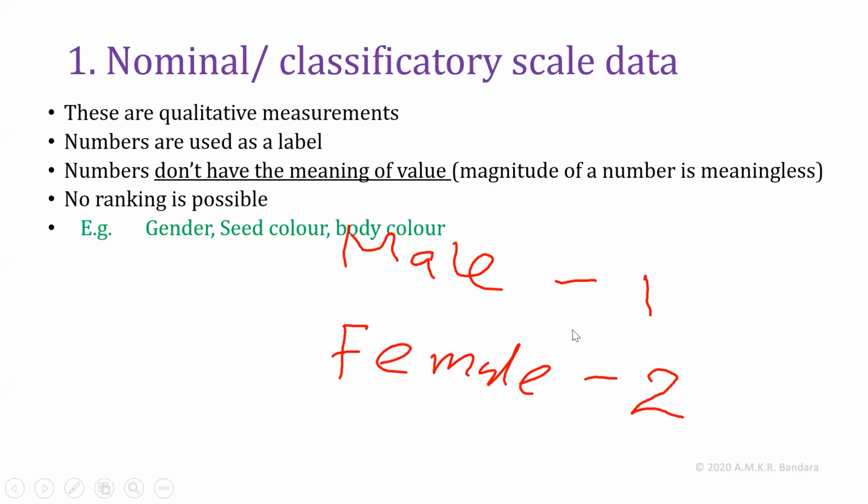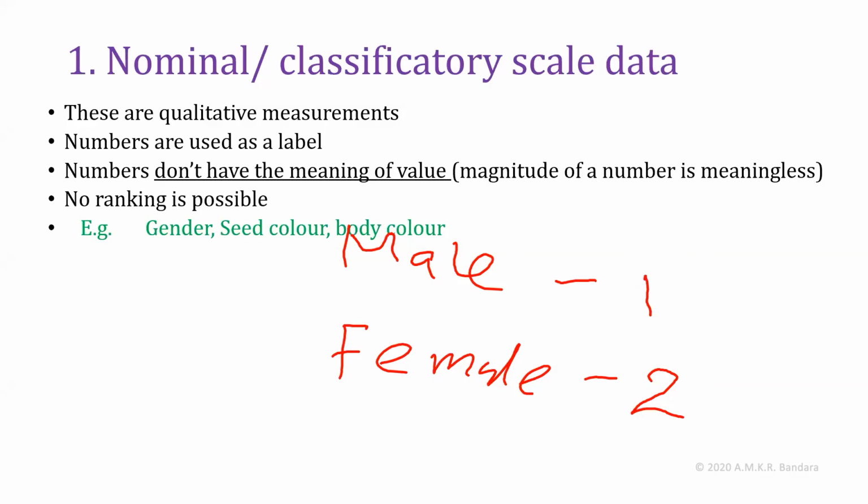So in this type of data, we can use numbers to identify the category. We cannot use these numbers to calculate some statistic. We cannot say the average of gender is 1.5, since the average of these two numbers is 1.5.